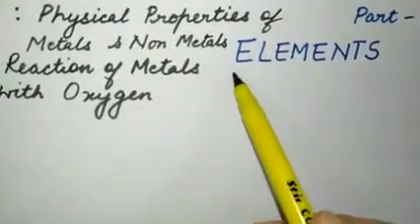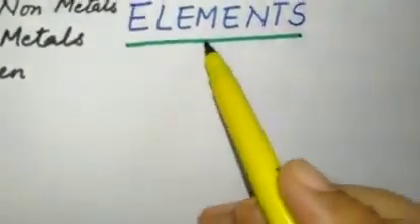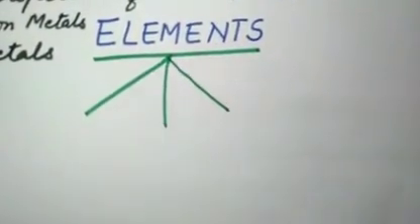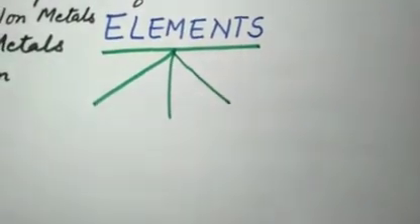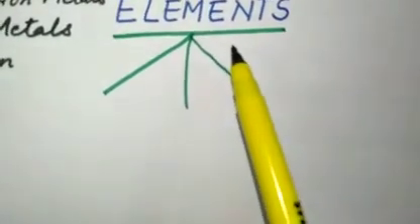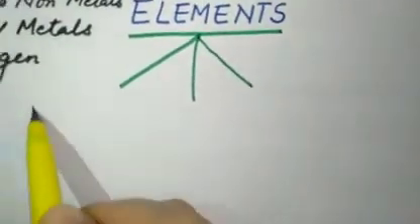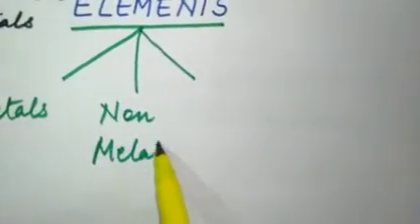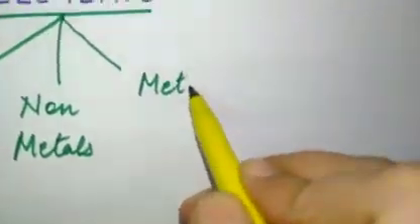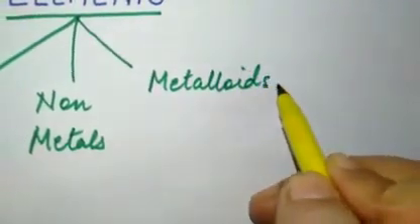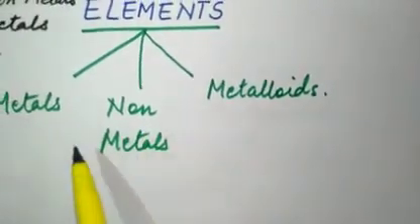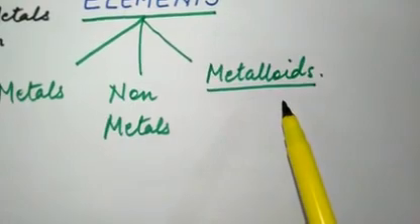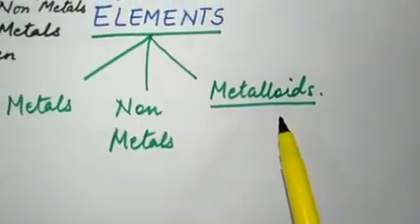Let us first classify elements. All of you have studied in 9th class that elements are pure substances which are made up of the same kind of atoms, right? Now elements can be classified into three categories. One is metals, another is non-metals, and third is metalloids. Metals and non-metals, all of you are aware of what they are. Metalloids are those which have the properties of both metals and non-metals, right?